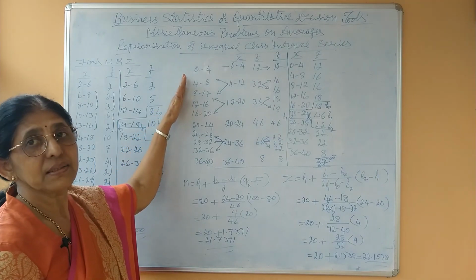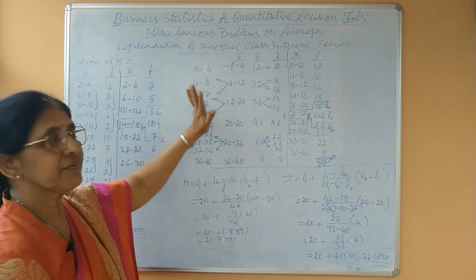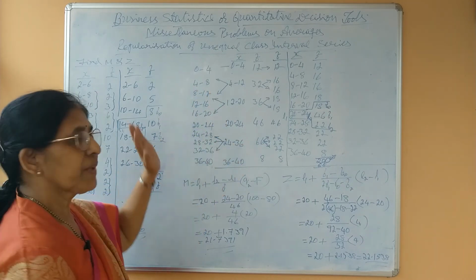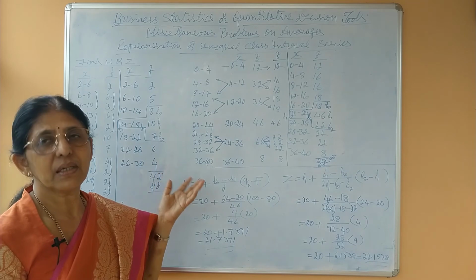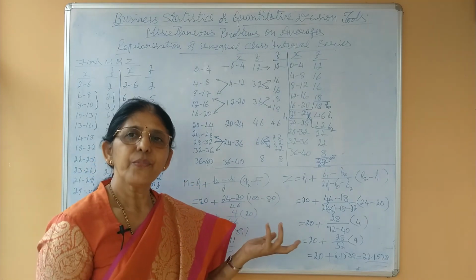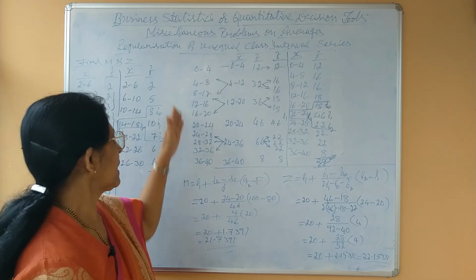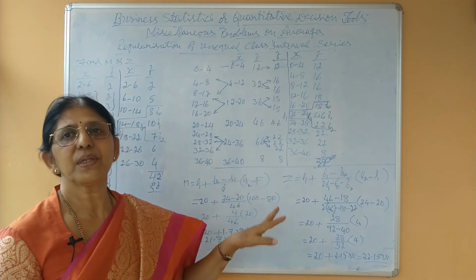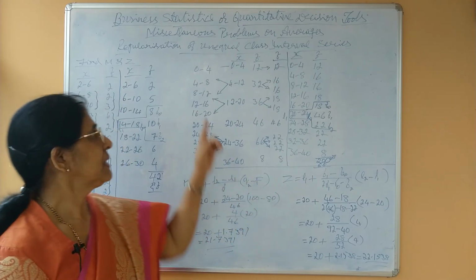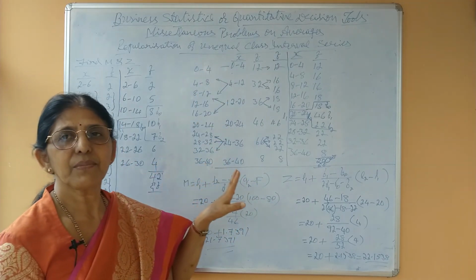Like this. Here the calculation of median and mode is the same, but first we have to observe the class interval. In the case of arithmetic mean, you need not bother. You may apply either the direct method or the indirect method, and here it is flexible. Even though the class interval changes at a few places, you may apply the direct method, that is sigma fm divided by sigma f.